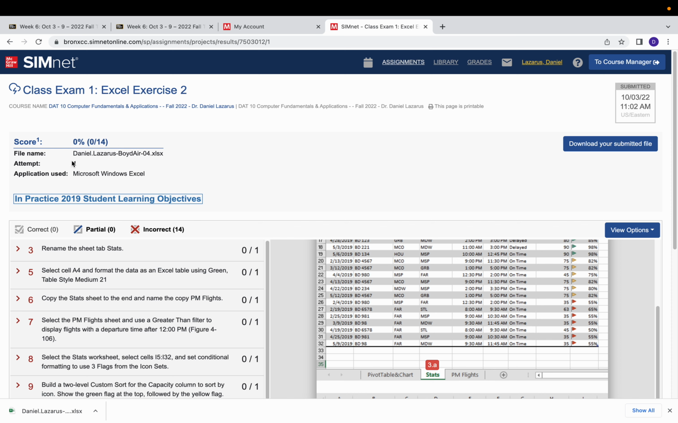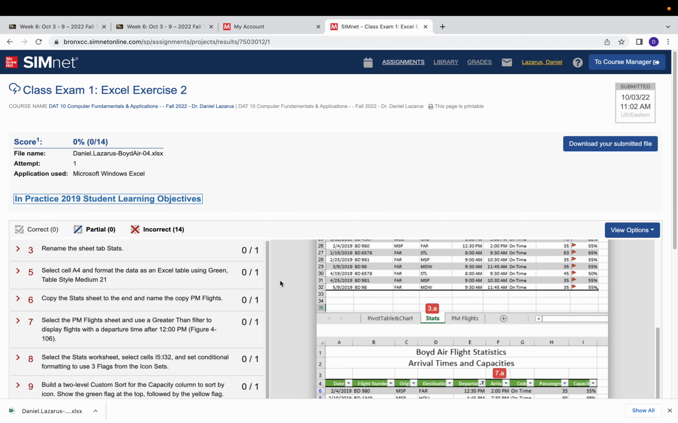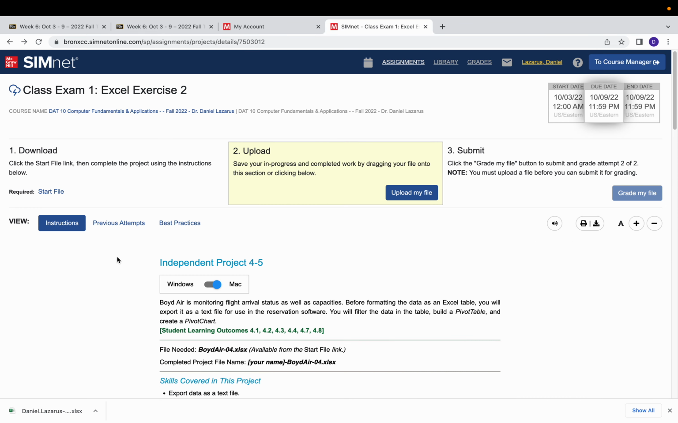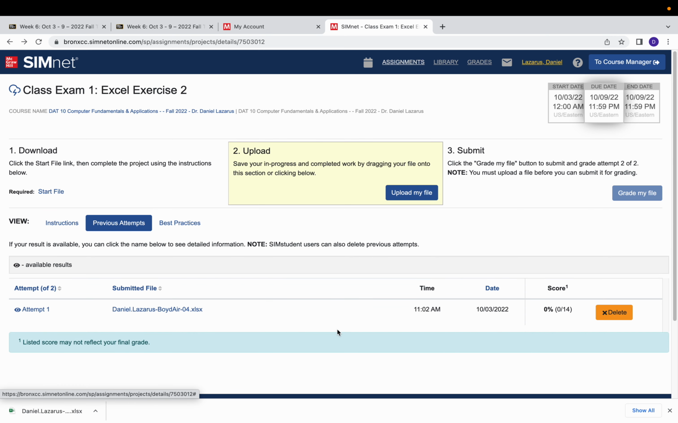This is my first attempt, but I've given 2 attempts for each exercise to each student. It's available for everybody, not just for one person or a few. So you can go back and do all the corrected files. If you want to look at the previous attempts, you can, and you can also download the file that you already uploaded and then make the corrections in that file.